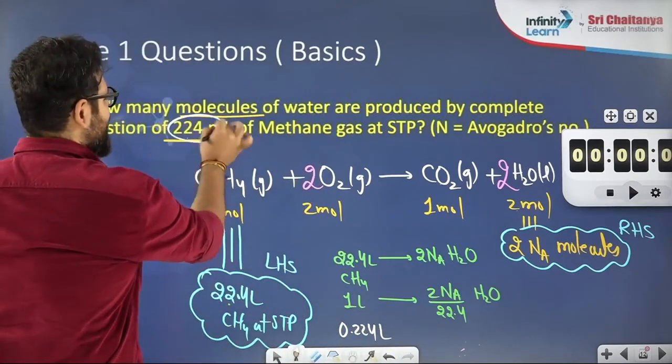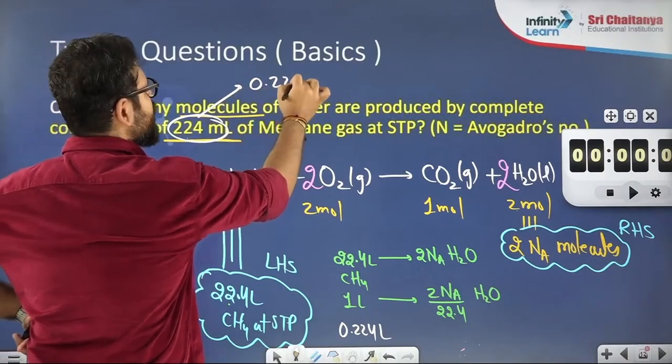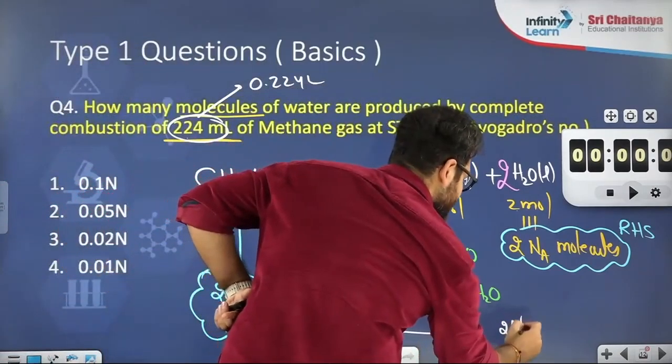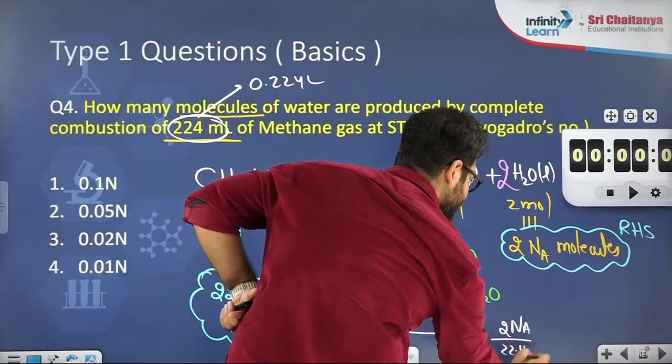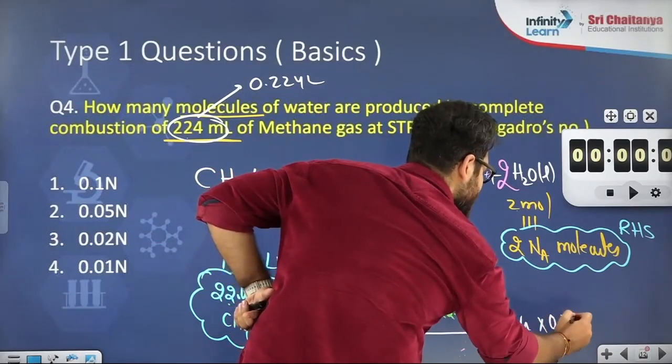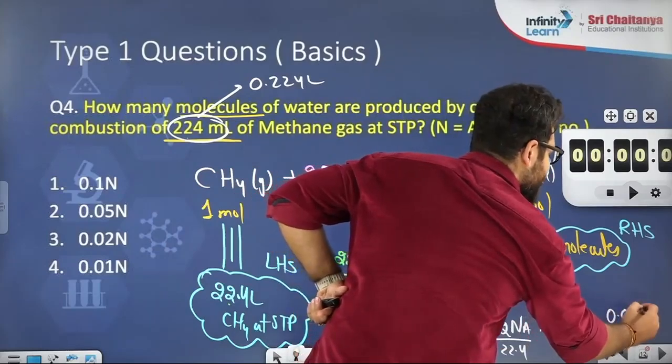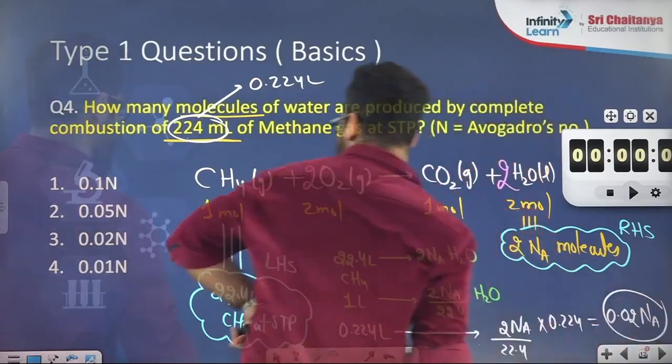I am converting ml to liter. 0.224 liter will give you 2 Na by 22.4 into 0.224. This will go 100 times smaller. So 0.02 Na is the answer. Third option.